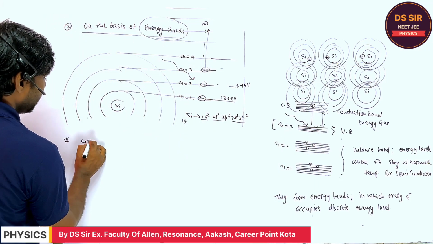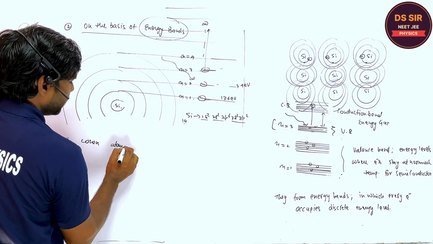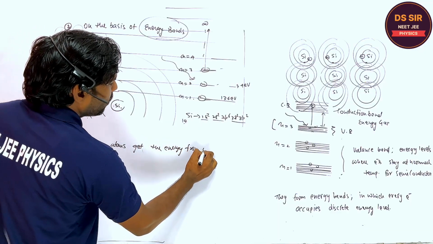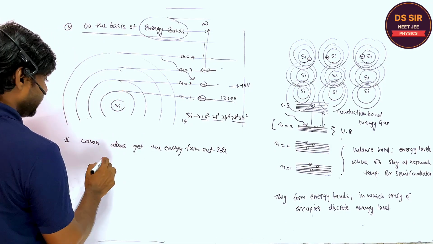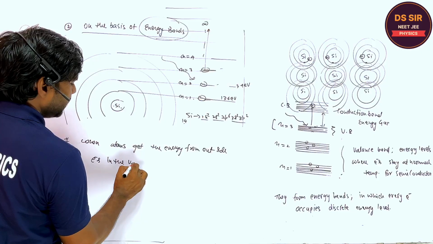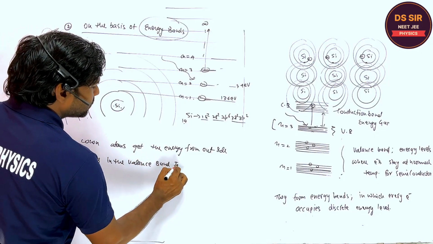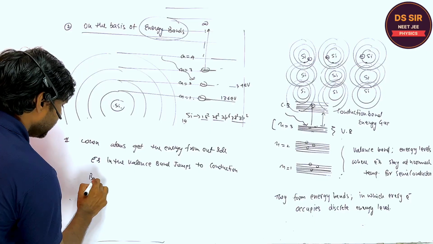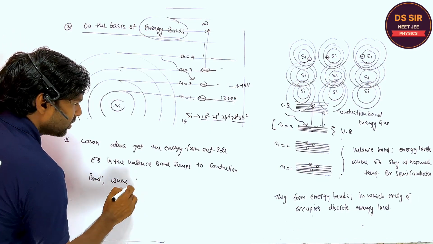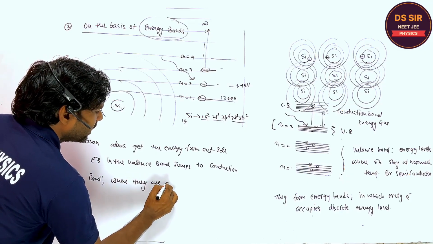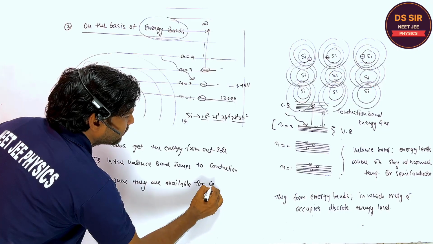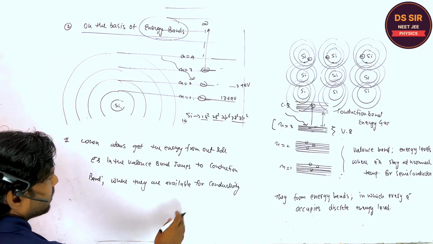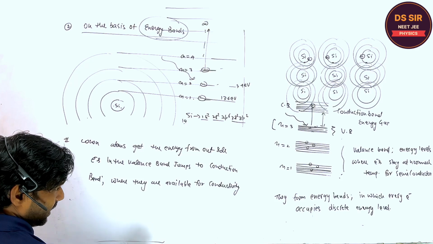When atoms get energy from outside, electrons in the valence band jump to the conduction band, where they are available for conductivity, for the conduction of current.